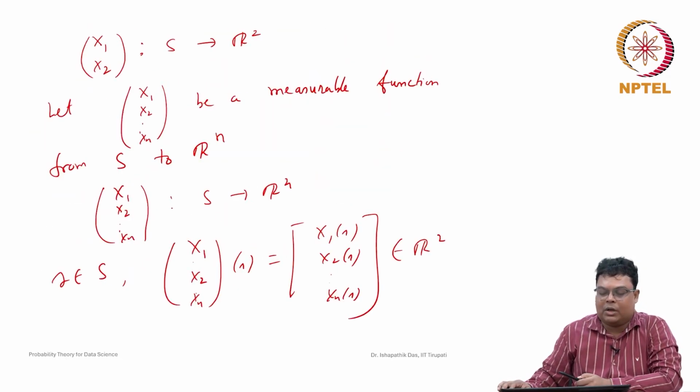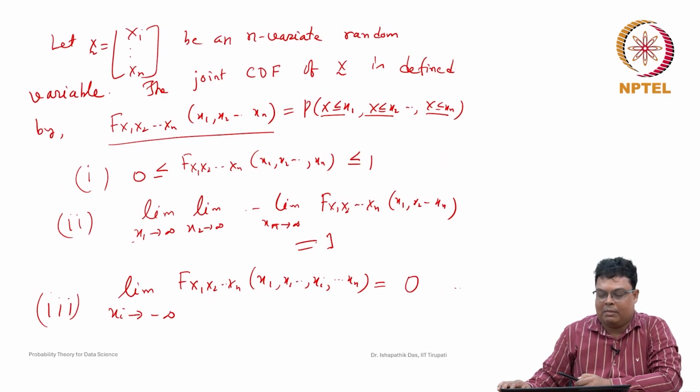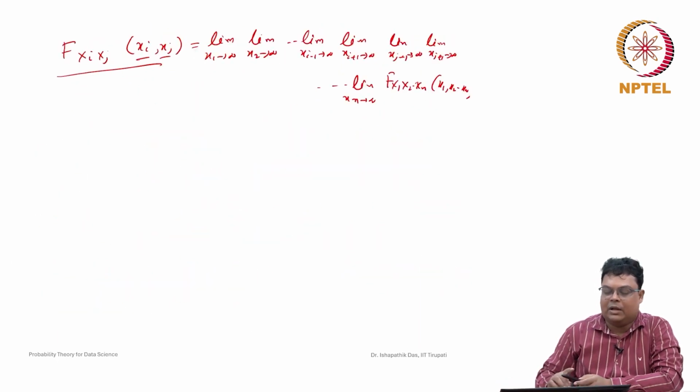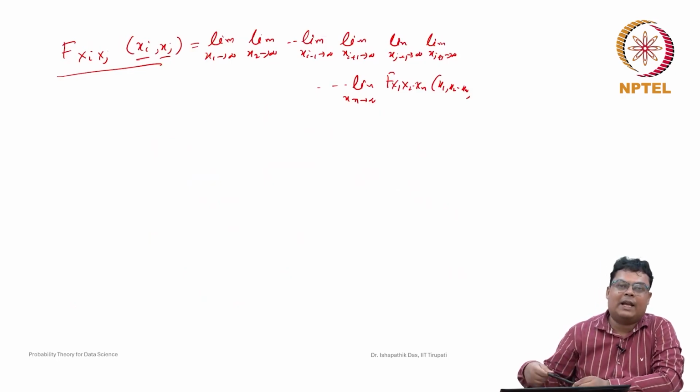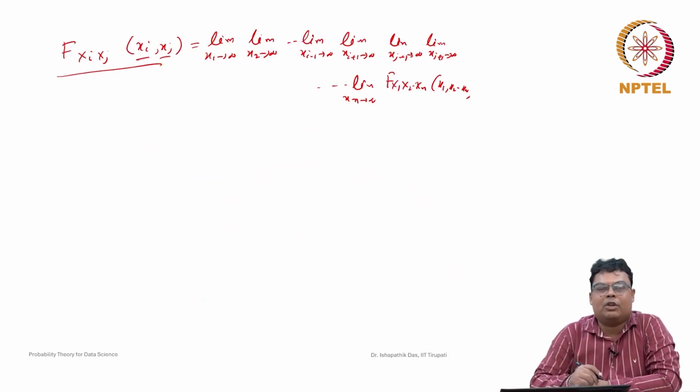Now, how can we say that x1, x2, up to xn are independent random variables? Like in the bivariate case, if you can write the joint cumulative distribution function as a product of their marginal distribution functions, then they are independent random variables.